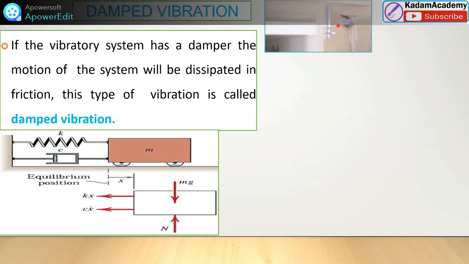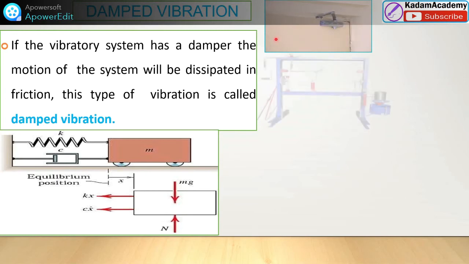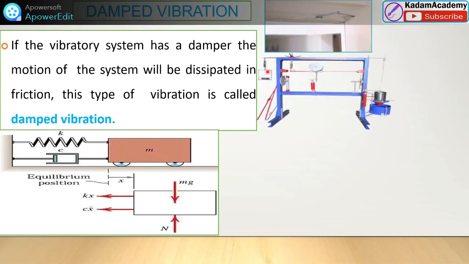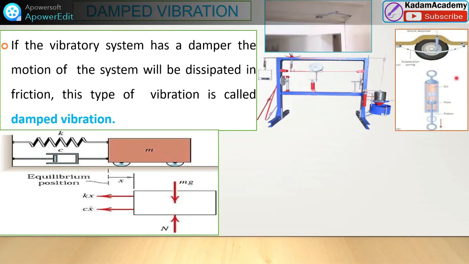To clear your idea of what a damper is: the door will continuously move and slowly close at the end of the door closing. See, this is an example. This is the experimental setup in the laboratory. When we look in the laboratory, here also a damper is there. For the study of the different types of vibration, various experiments are there. Here is the torsional damper, to study the torsional damper.